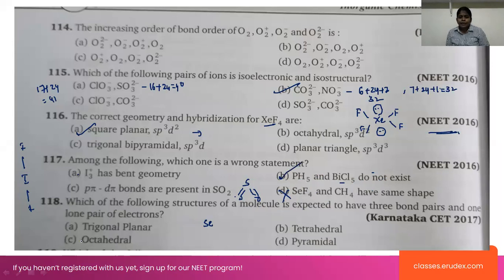Next one is trigonal. Which of the following structures of a molecule is expected to have 3 bond pairs and 1 lone pair of electrons? 3 bond pairs and 1 lone pair. 3 bond pairs plus 1 lone pair.